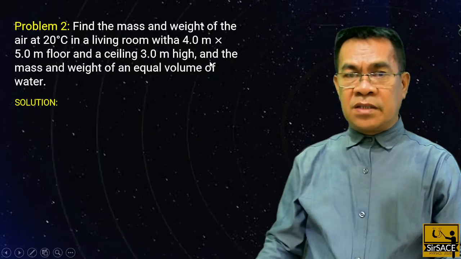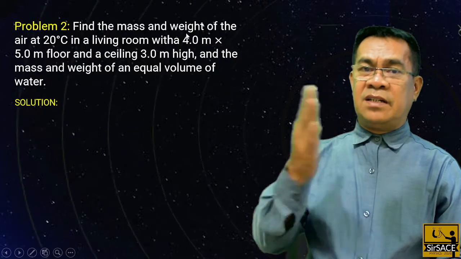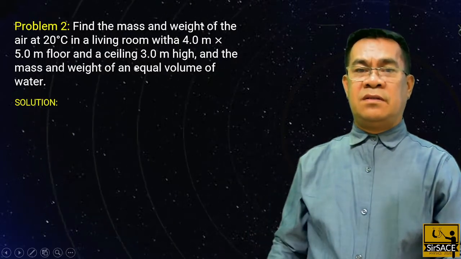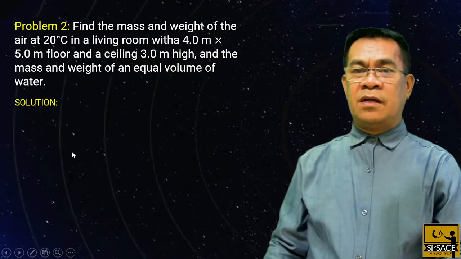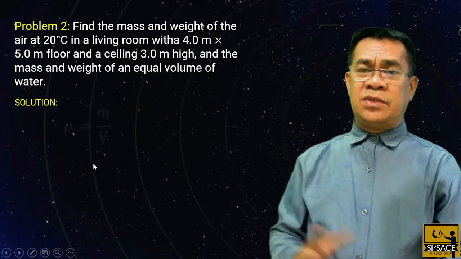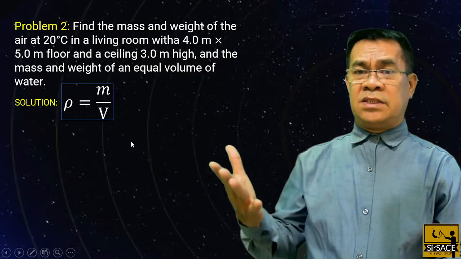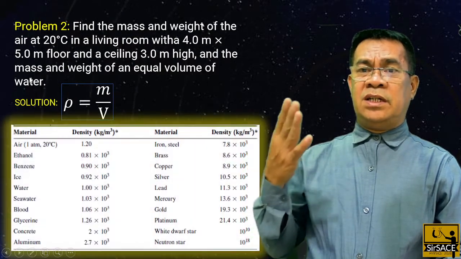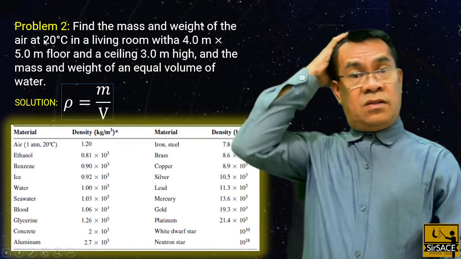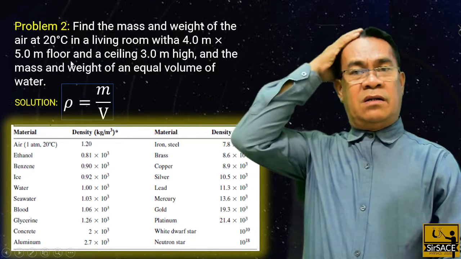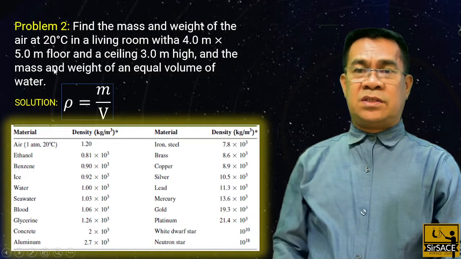By the way, forget this next question. Let's just focus on finding the mass and the weight. So to answer this problem, we use the density formula. Density is mass over volume. Next, we should know the density of air, because we are about to find the mass of the air, so we should have the data to use.